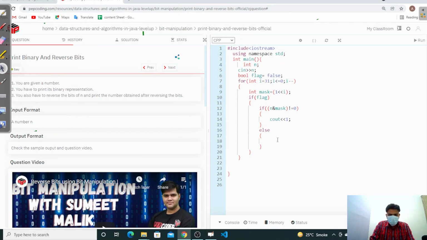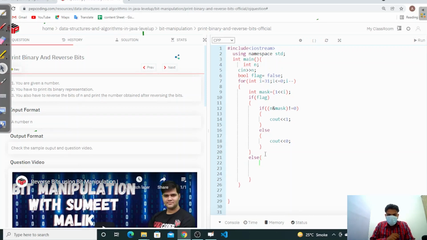So else what we have to do, we have to just print cout 0. Okay, so if you find any condition at this stage, this is your flag. But if our flag is not true, this is the stage where we got our first one.